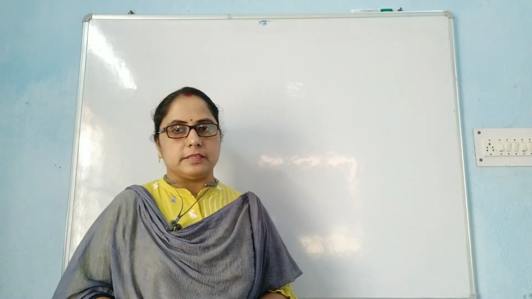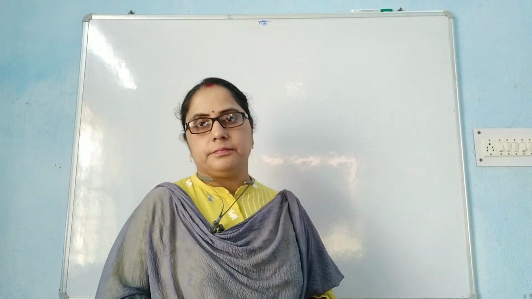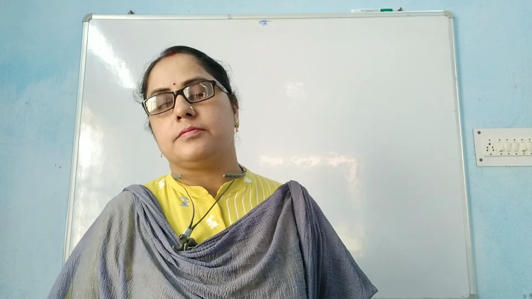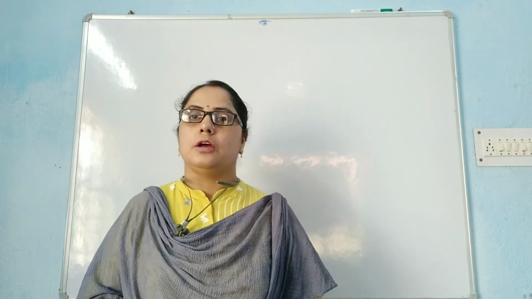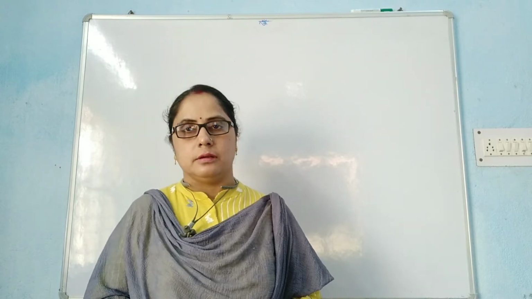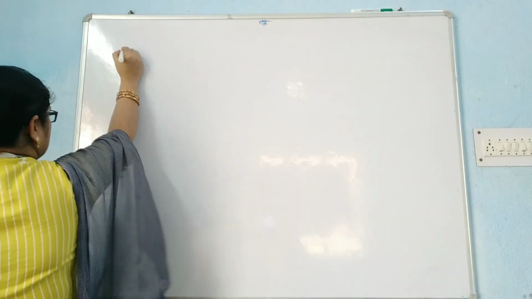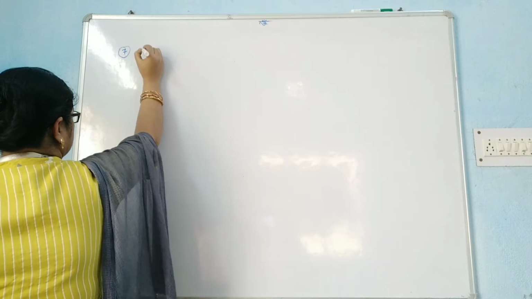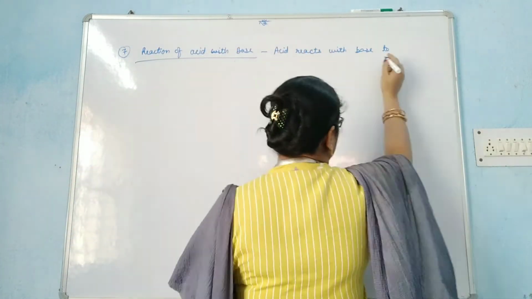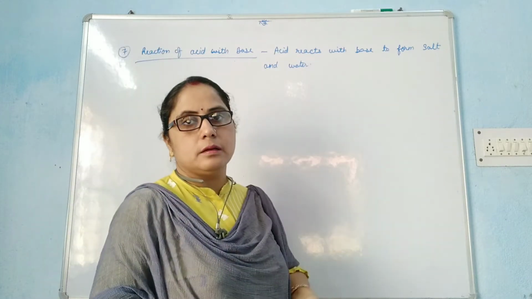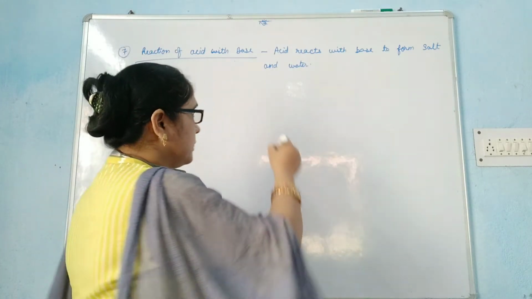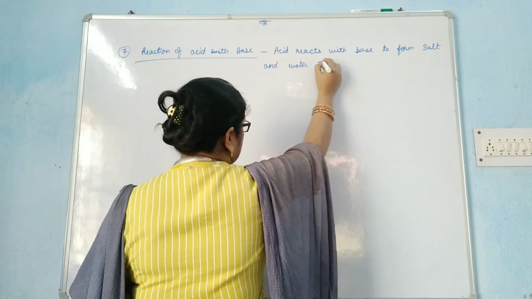Now, the next property of acid, the seventh property: acid reacts with base to form salt and water, and this reaction is called a neutralization reaction.